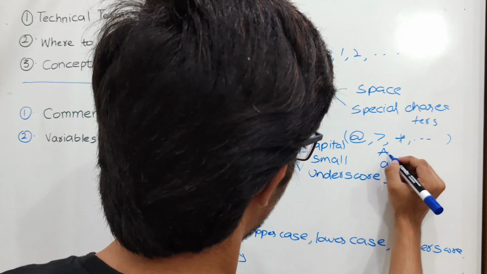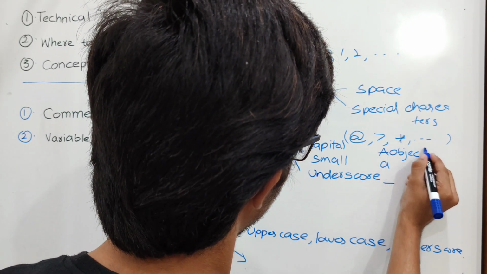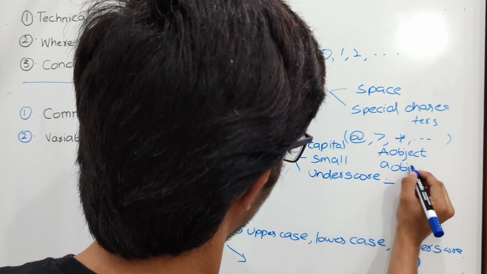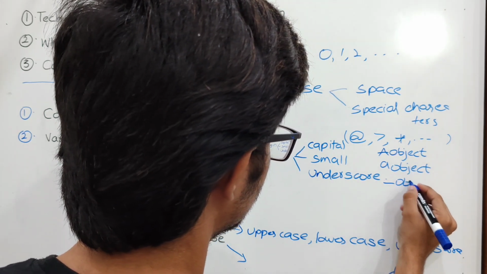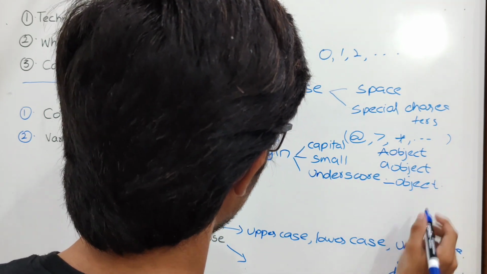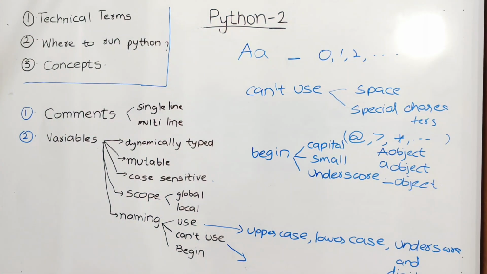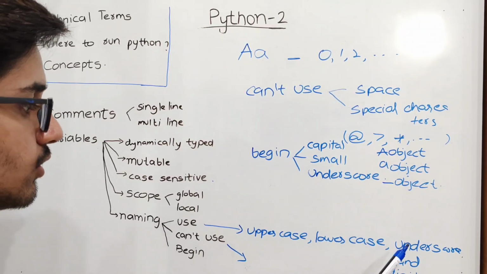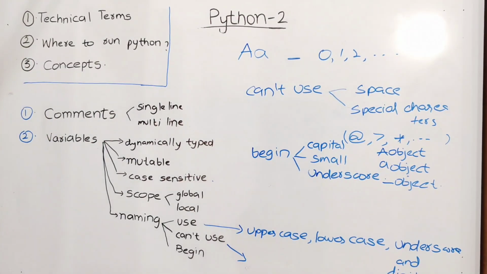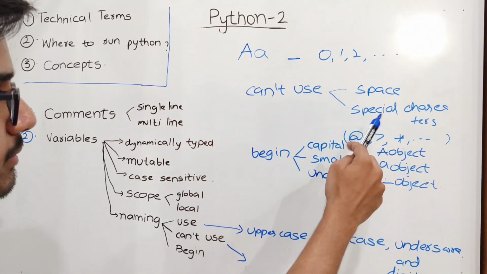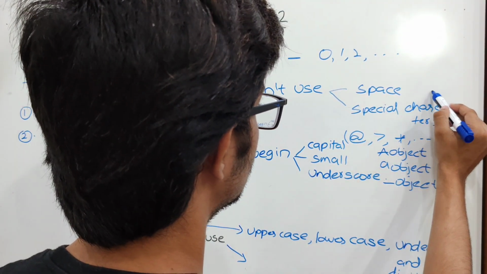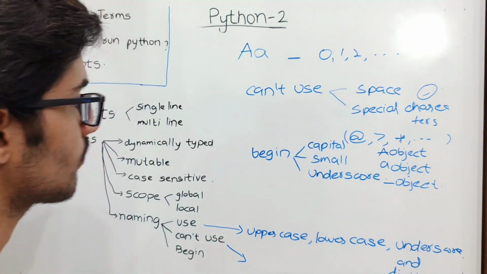Let us take a object, or A object, underscore a object. In this way, you can begin with small letters, capital letters, and underscore. And we can use only uppercase letters, lowercase letters, underscore, and digits. We cannot use space, special characters, and comma.